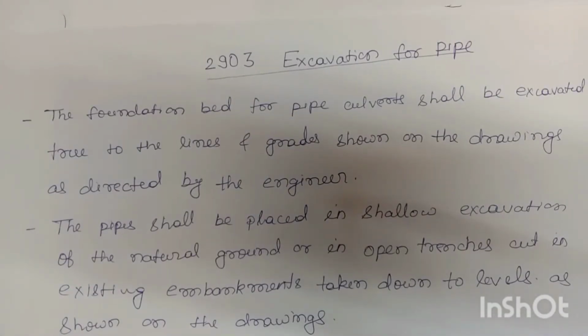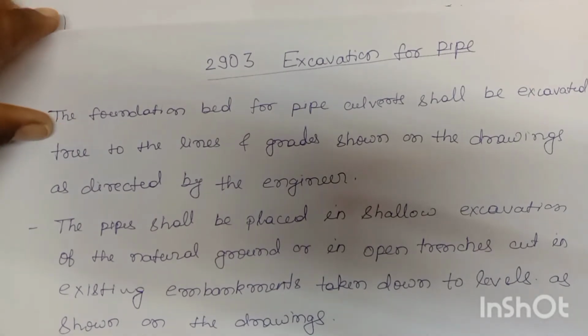2903 Excavation for Pipe. The foundation bed for pipe culverts shall be excavated true to the lines and grades shown on the drawing or as directed by the Engineer. The pipes shall be placed in shallow excavation of the natural ground or in open trenches cut in the existing embankments, taken down to levels as shown on the drawings.